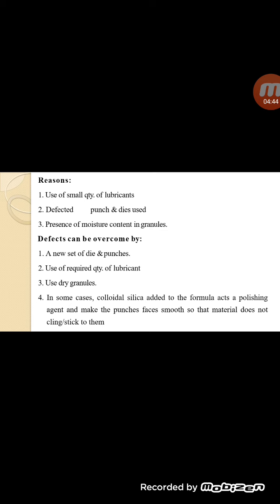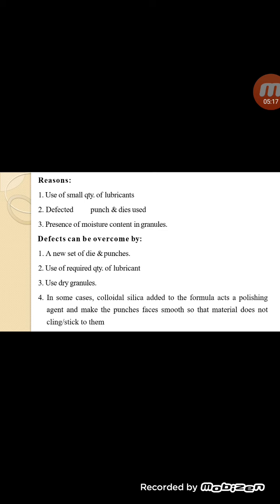As we know the role of lubricant in the manufacturing of tablets, lubricant is very important because it facilitates or promotes the easy ejection of the tablet. Second, use of defective punches and dies. And last one is the presence of excessive moisture content in the granules. These reasons are responsible for picking and sticking.